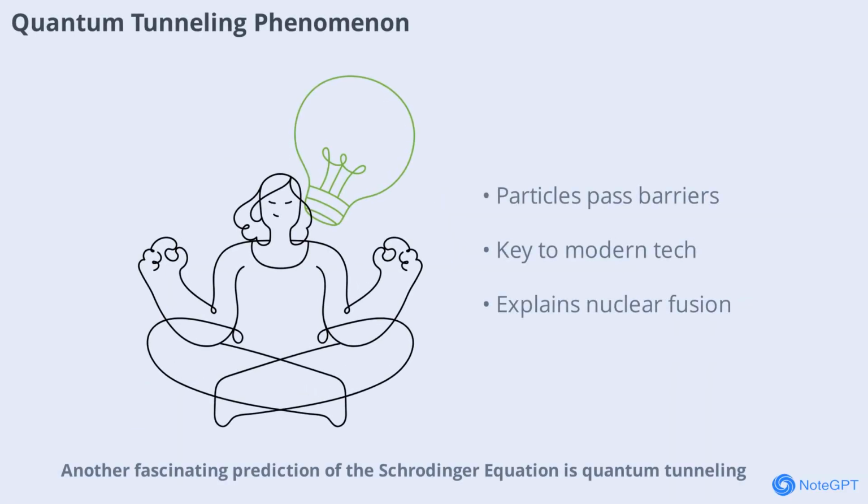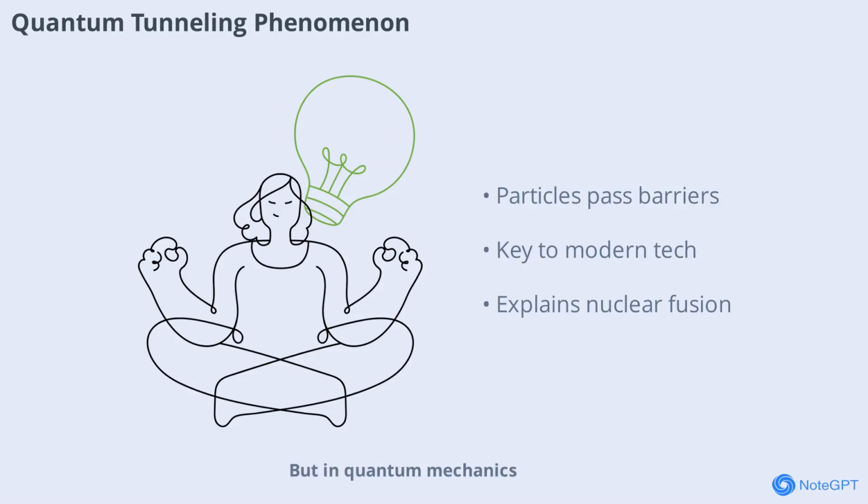Another fascinating prediction of the Schrödinger equation is quantum tunneling. In classical physics, a particle can't pass through a barrier if it doesn't have enough energy. But in quantum mechanics, there's a non-zero probability that a particle can tunnel through a barrier even if it seems impossible. This phenomenon is crucial in many technologies like tunnel diodes and even nuclear fusion in stars.